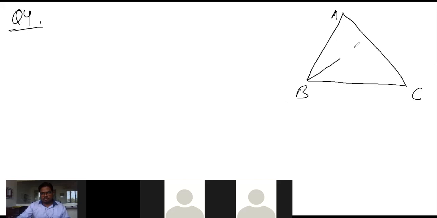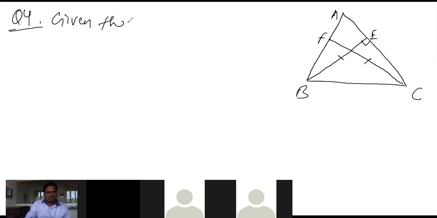There are two altitudes which are equal, BE and CF. Both are given equal.